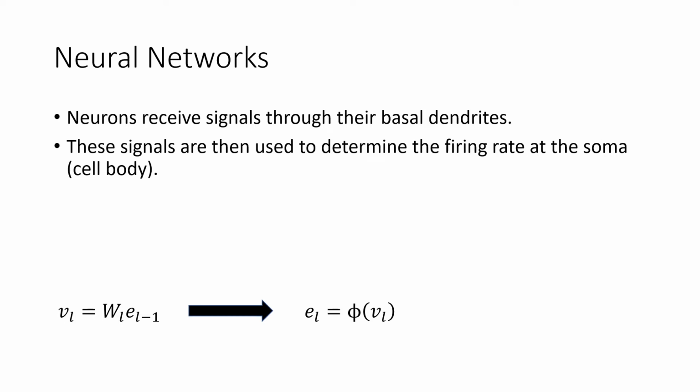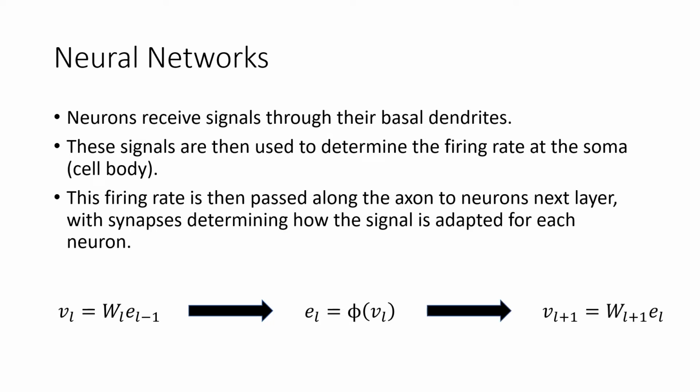This is interpreted as being done through an activation function. In our case, this is a sigmoid function. This firing rate is then projected along the axon to neurons in the next layer, with synapses determining how the signal is adapted for each neuron.